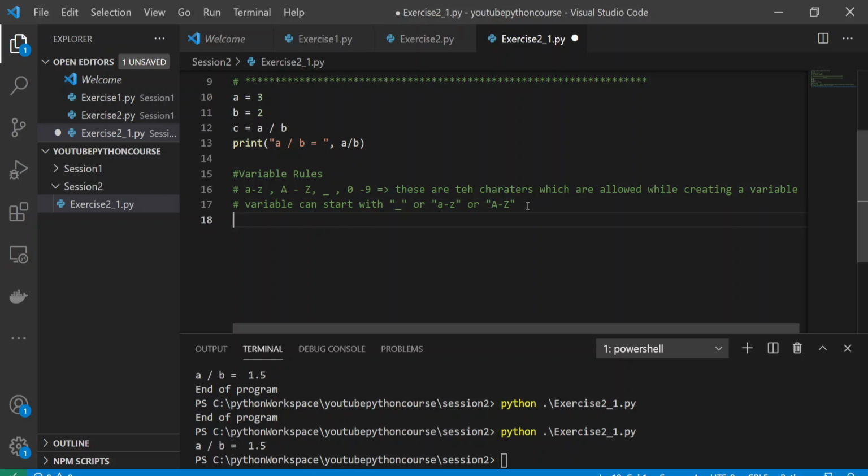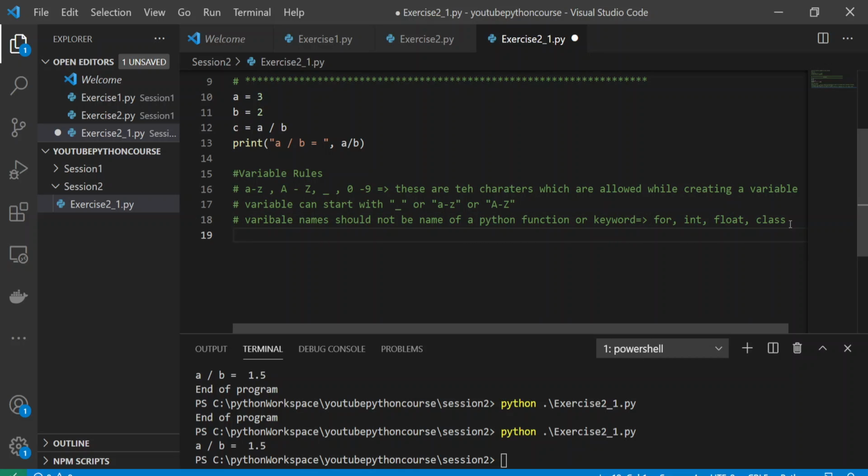The third rule is that variable names should not be the name of a Python function or keyword. What do I mean by this? For example, there are keywords like for, int, float, and class. All of these you cannot use while creating a variable. These cannot be used for creating any variable name.